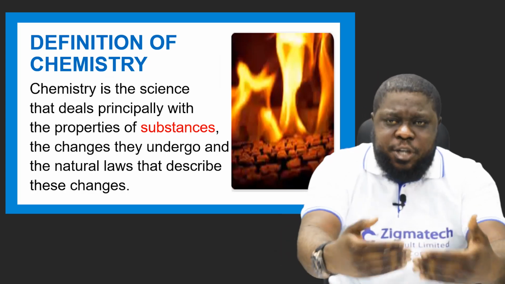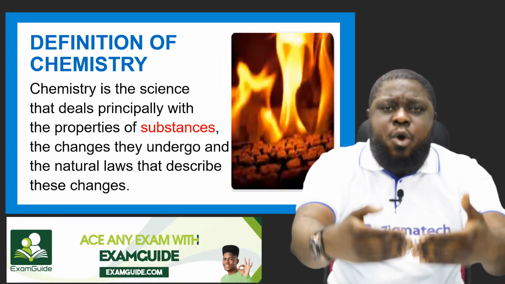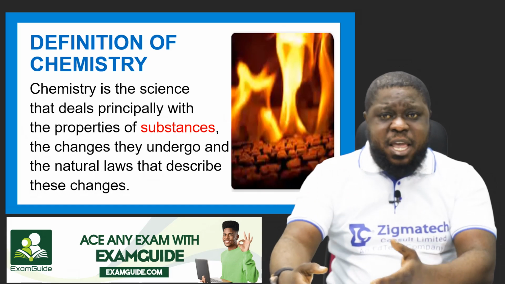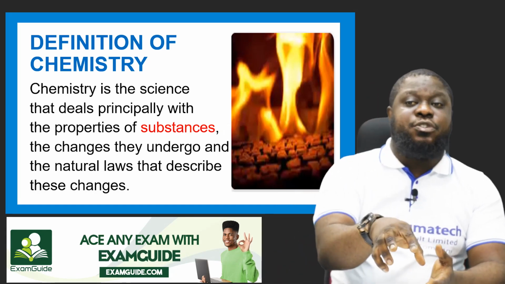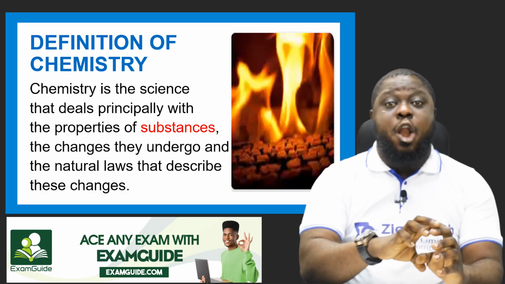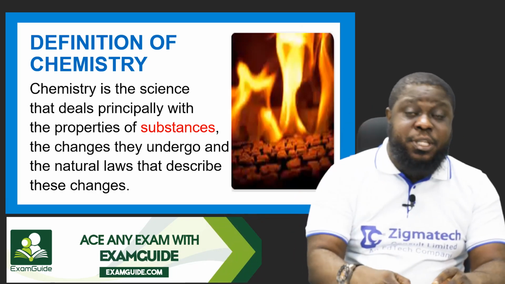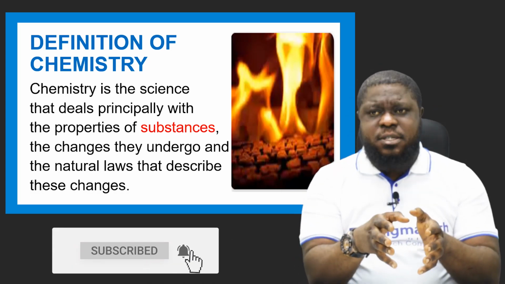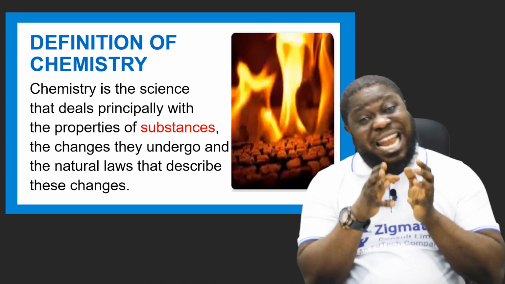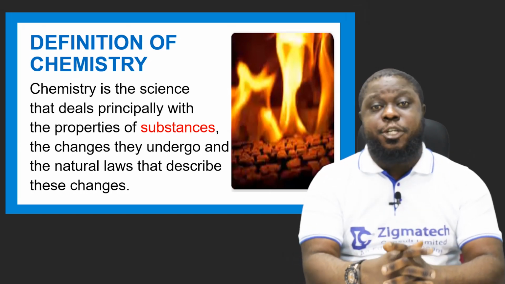How do we know these substances? The changes they undergo. Is it physical? Is it chemical? And the natural laws that describe these changes. A law is a fact that cannot be disputed. In essence, chemistry gives you a fact of these substances in life that cannot be disputed.